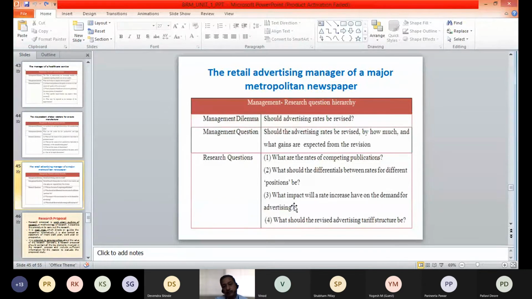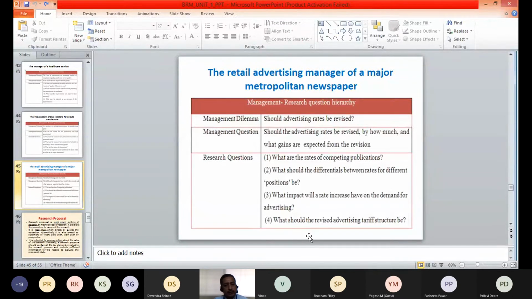Third question, what impact will the rate increase have on the demand for advertising? As I said, if we increase the rate, will we be at a benefit, or will we lose? What will be the outcome of the revision in rates? That is the third question.